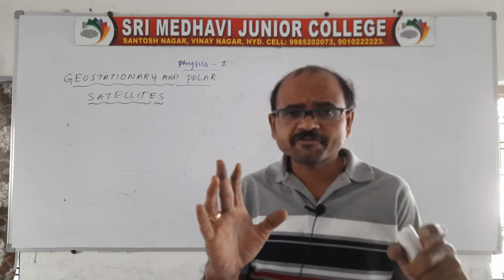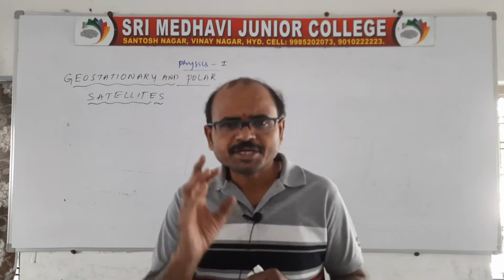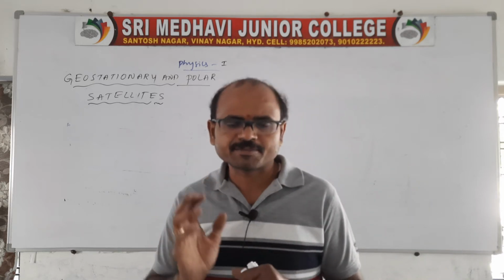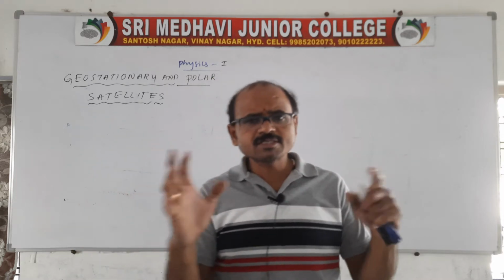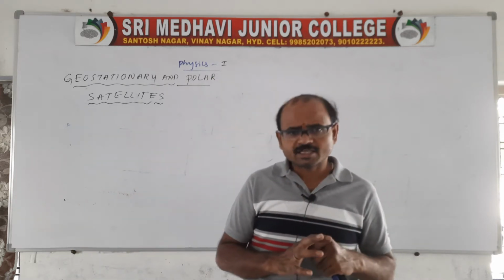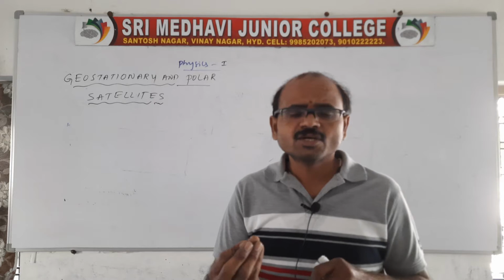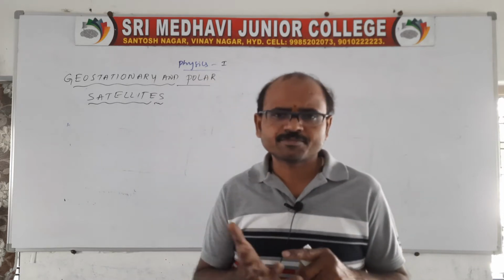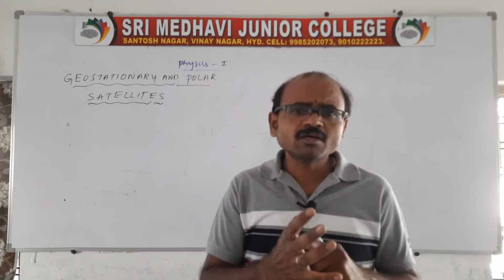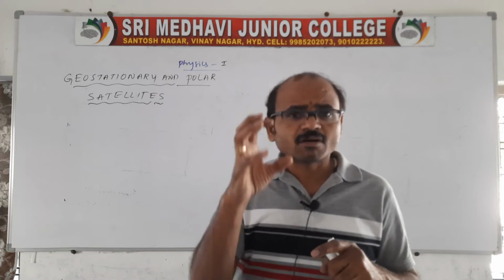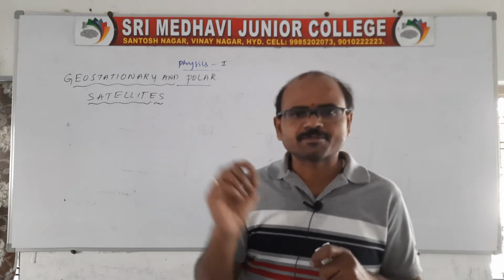So different planets have different natural satellites. And Earth and the other planets all rotate around the Sun, so all these planets are natural satellites of the Sun.